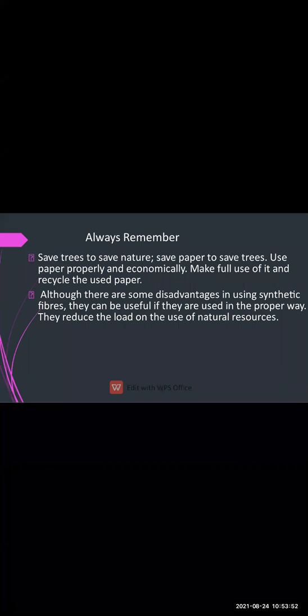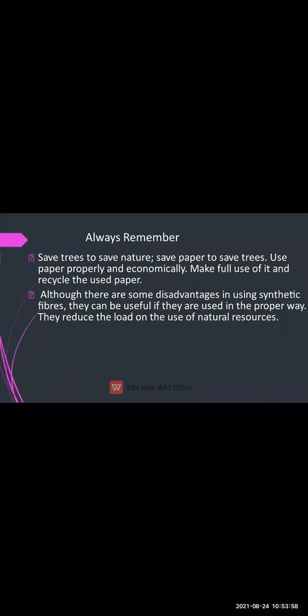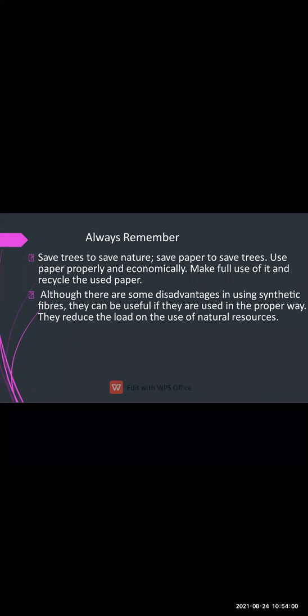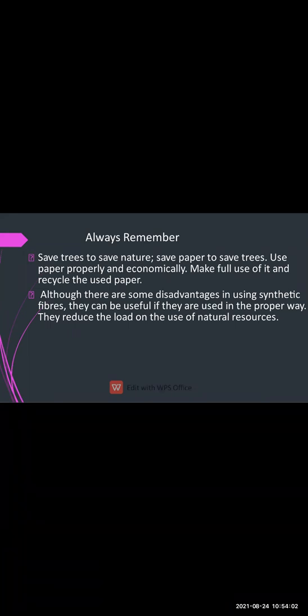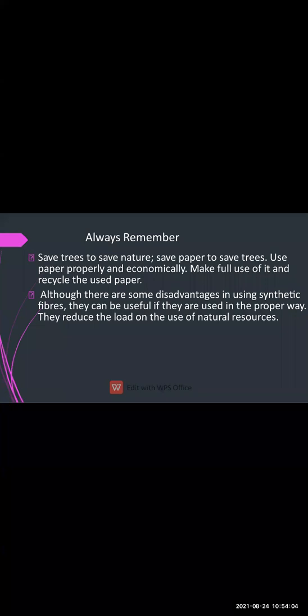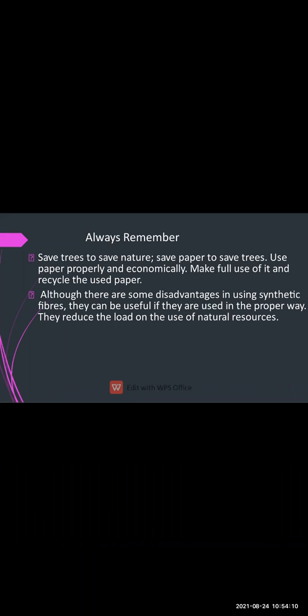And this lesson is also giving us a nice conclusion that we have to save the tree to save nature, we have to save the paper to save the trees. So whatever paper we are using, we should use it economically and properly.